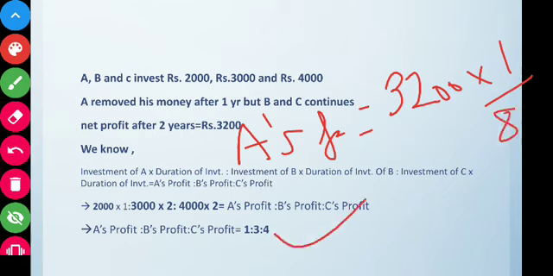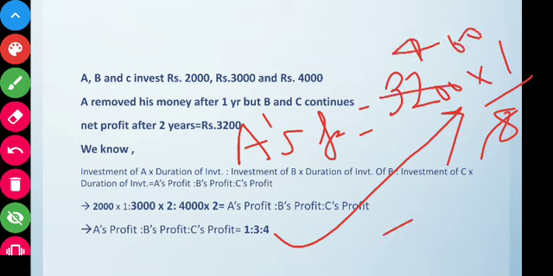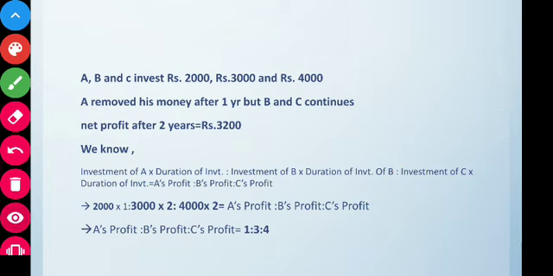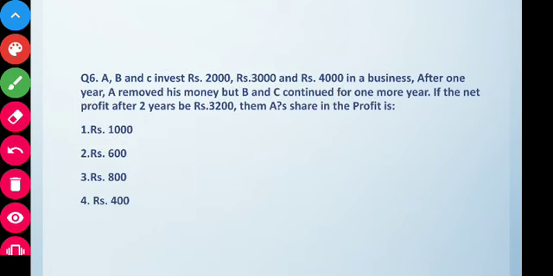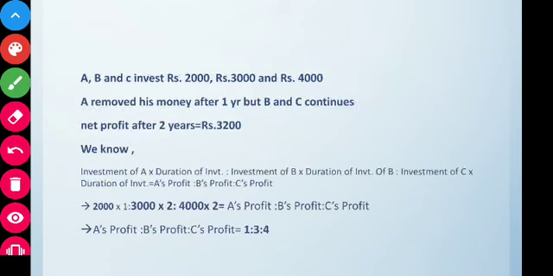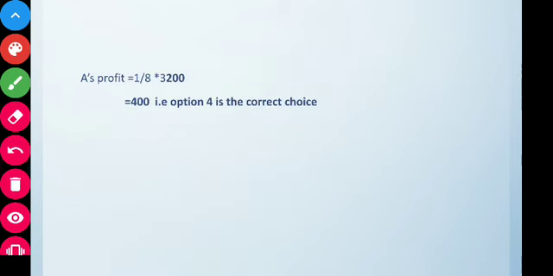So on solving this we get A's profit is equal to 400 rupees, which is option number 4. So option number 4 is the correct answer for this question, and so we can say that option 4 is the correct choice.